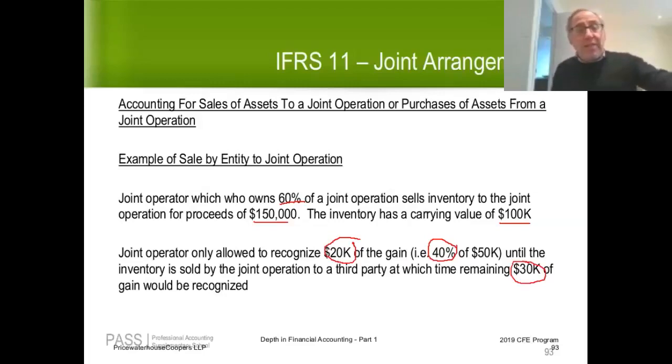But as long as the inventory is sitting in the joint operation, the joint operator can only recognize to the extent of the other operator's interest. Because the moral of the story is you can't recognize a gain on a sale to yourself. If A owns 60% of the joint operation, 60% of that profit is a profit on a sale to itself. You can't recognize profit on a sale to yourself. You can recognize the other 40% even when the inventory is still in the joint operation, because the other 40% is owned by another party.